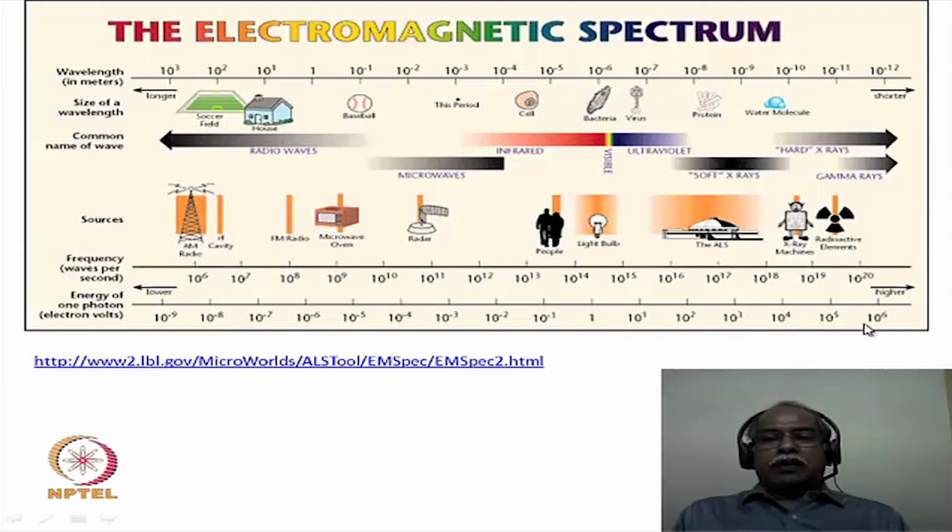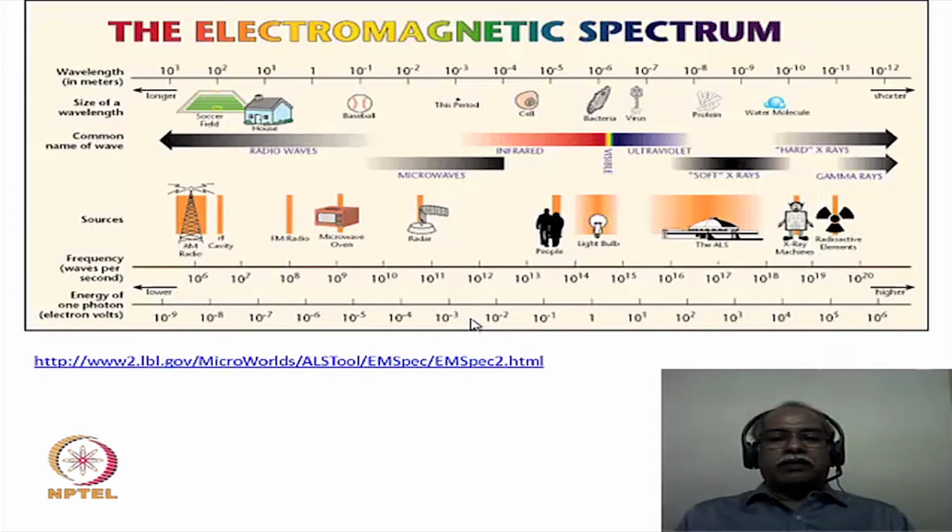On the other hand, if you come to the gamma rays, it is about 10 to the power 6, 1 mega electron volt is what we are talking about, and this is a high energy radiation. Normally we call it ionizing radiation because it ionizes substances through which it passes. So we have a wide range of energy content per photon of the various regions of the electromagnetic radiation.